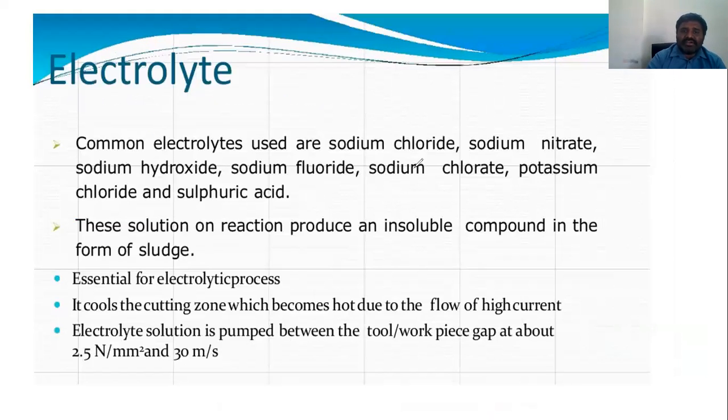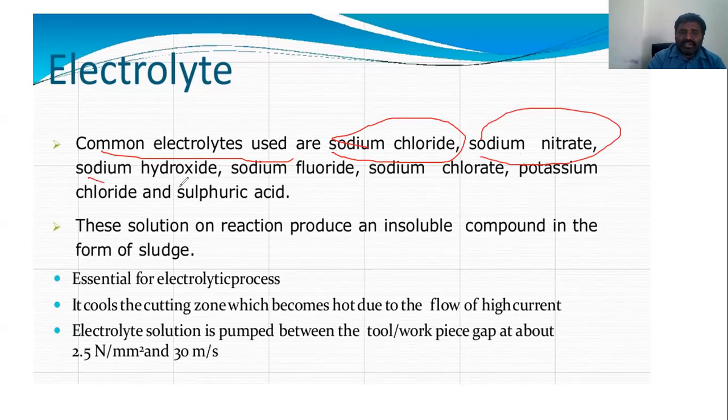Electrolyte, we have just studied. Common electrolytes used are sodium chloride, sodium nitrate, sodium hydroxide. Sodium chloride, NaCl, is used the most. Others are potassium chloride and sulfuric acid. This solution on reaction produces an insoluble compound in the form of sludge, essential for the electrolytic process.